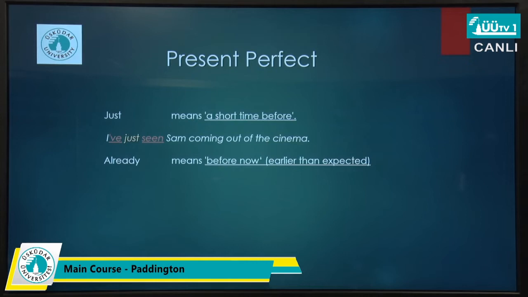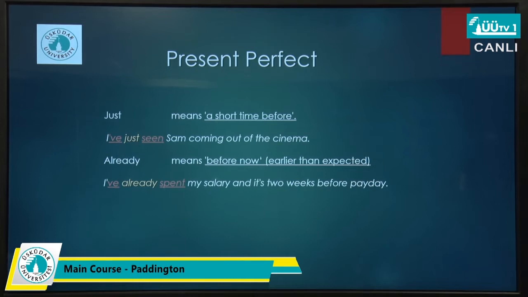As I told you before, another option is using already. Unlike just, already talks about an earlier time in the past. So I've already spent my salary and it's 2 weeks before payday. Maybe these two examples don't clarify the exact meaning or the exact point that you are looking for by just and already. Let me give you two simple examples, and I'm pretty sure that by these two examples you can totally understand the difference of just and already.